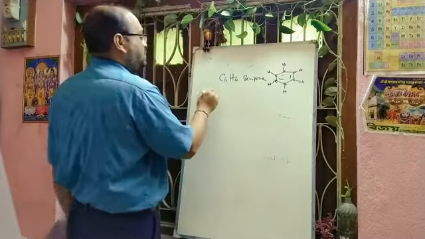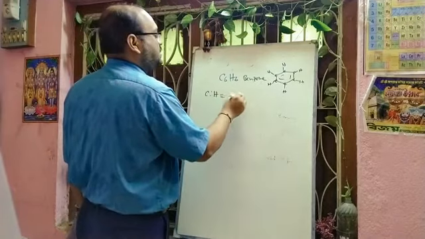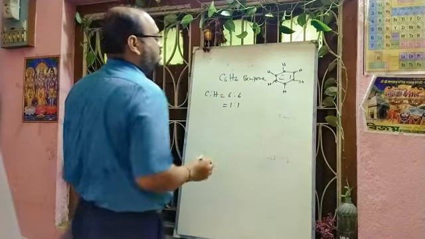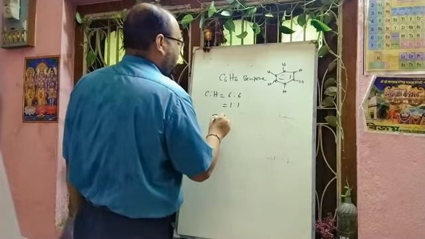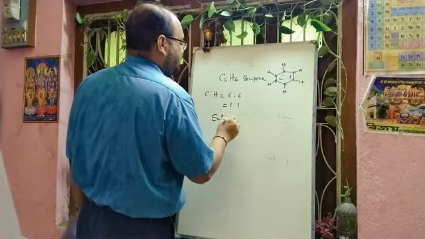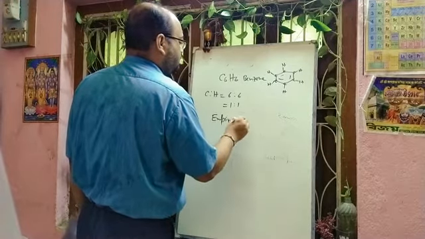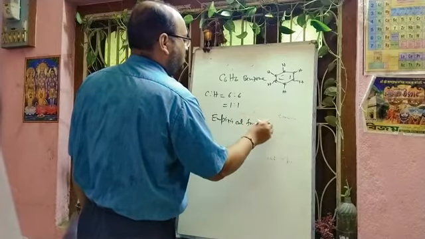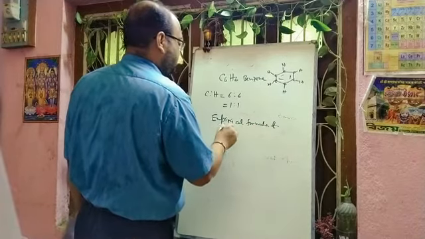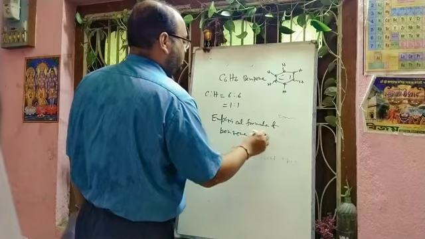So here carbon to hydrogen will be 6:6. That means 1:1. So definitely the empirical formula of benzene is CH.